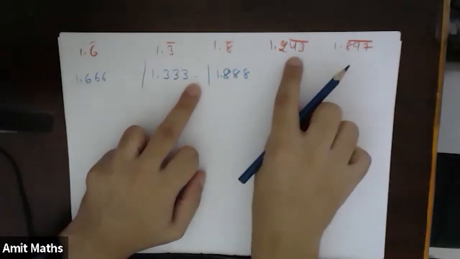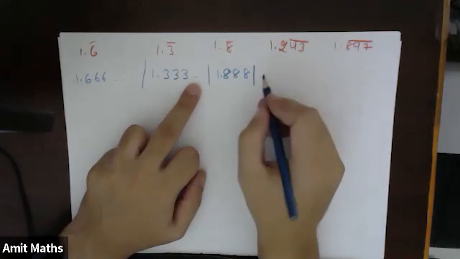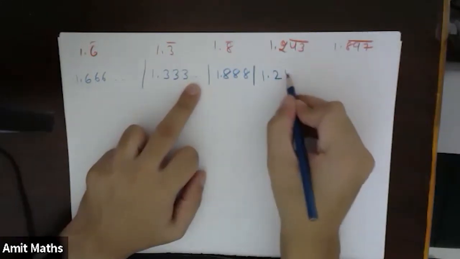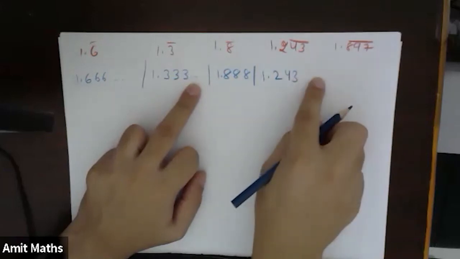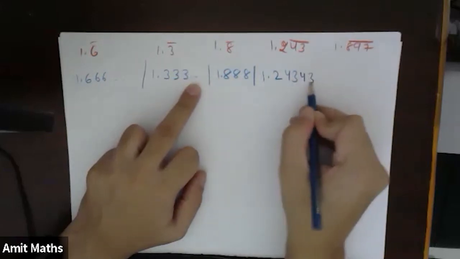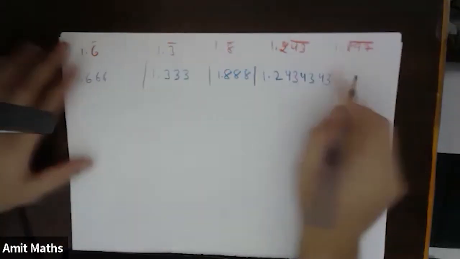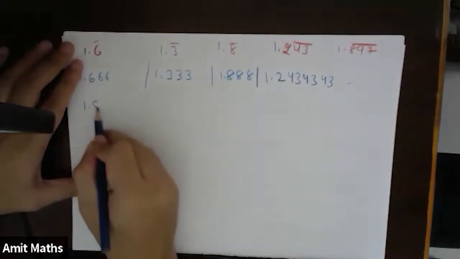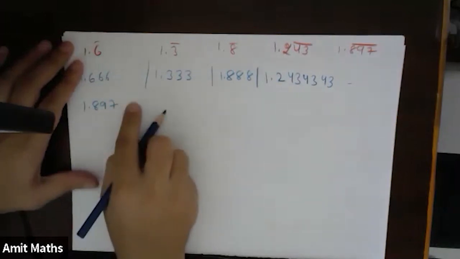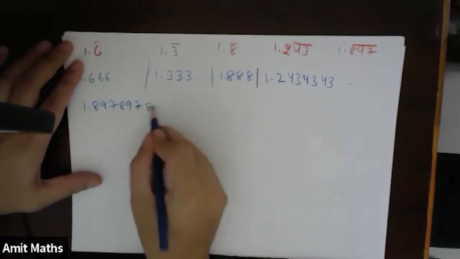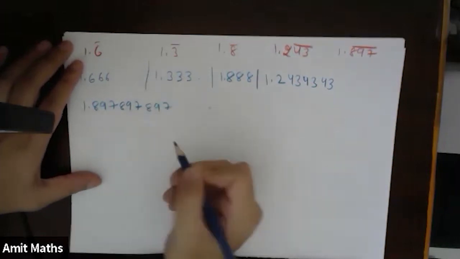This bar is on 43, so I write 1.2, then 43. The next numbers will be 43, the next numbers will be 43, and so on. In the case of 1.897, the next number will be 897, the next number will be 897, and so on.